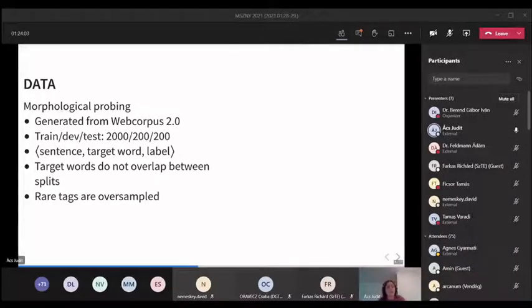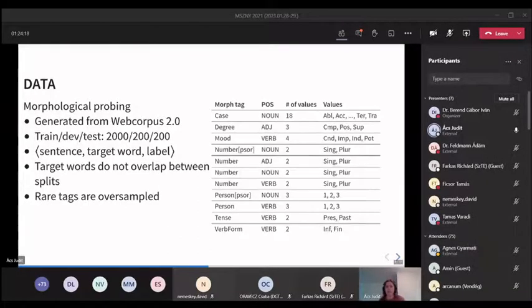And we take care that the target words do not overlap between splits. So if something is a target word in the train set, it cannot be in the dev or the test set. And we oversample rare tags to make the classes more balanced. With this sampling method, we could create 11 tasks for Hungarian. So this is what we could generate from the morphological tagging of Web Corpus.